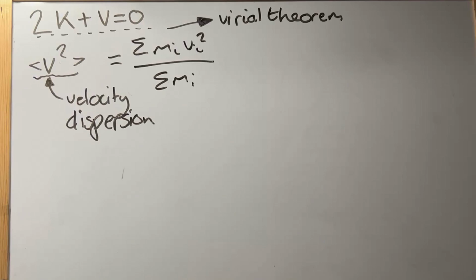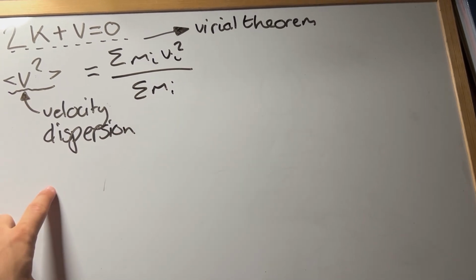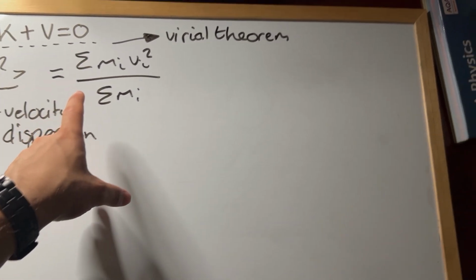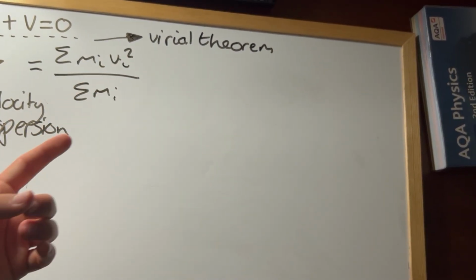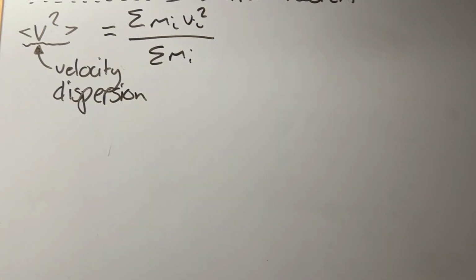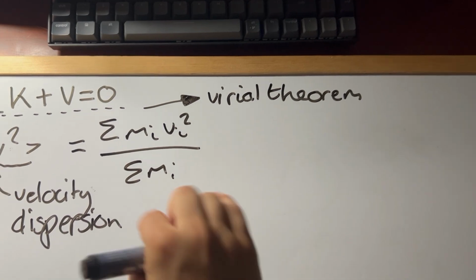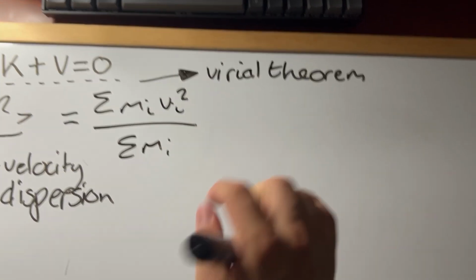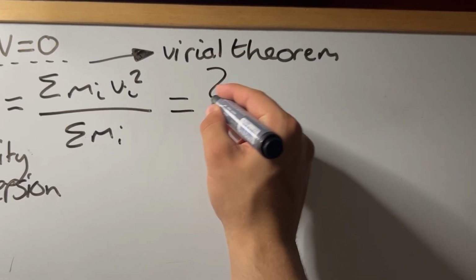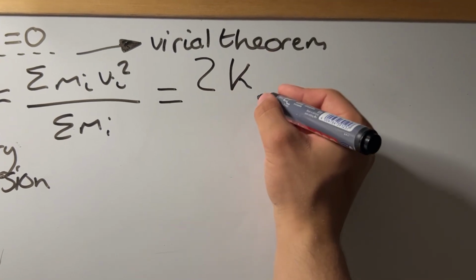Here we will say that the system we are describing is a galaxy cluster, like the one that Fritz Zwicky was analysing. We note that the mean square velocity of the galaxies in a galaxy cluster, which I've given here as the velocity dispersion, is equal to the sum of the mass of a galaxy times the velocity squared, divided by the sum of the mass of a galaxy. We can say that this has the same form as half mv squared, but we've timesed it by 2, so we can say that this is equal to 2 times the kinetic energy of the galaxies.